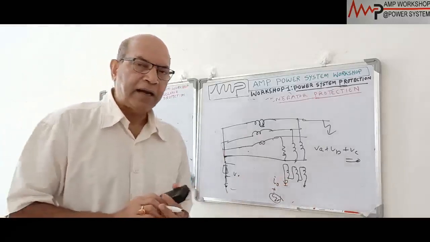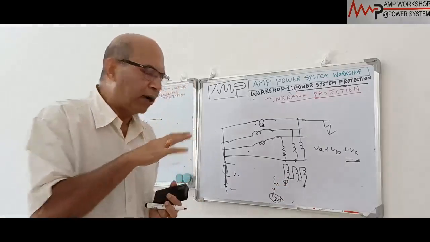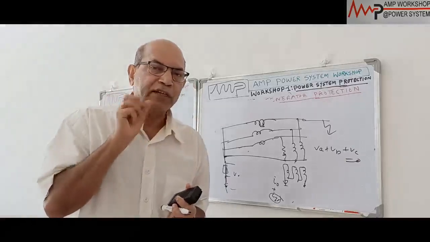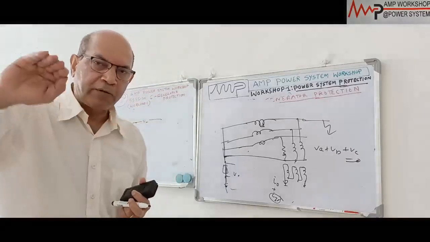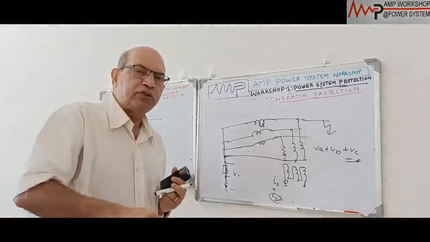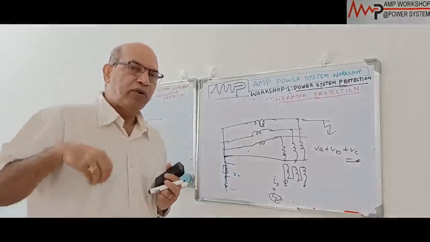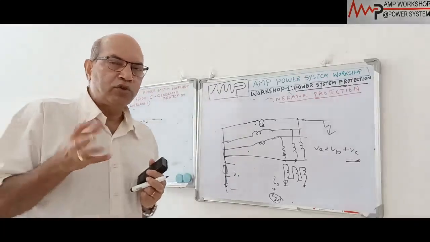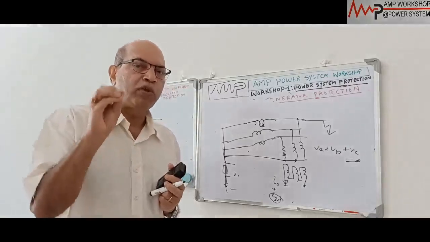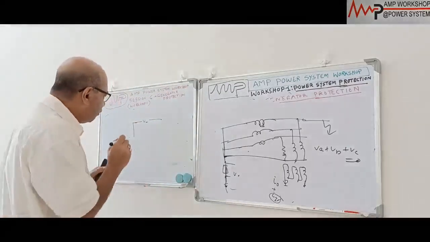The third harmonic current in the delta winding output, we pass to a filter circuit, so that the third harmonic will pass away, and only the zero sequence will go to the operating coil of the relay. And we do another thing: in normal condition it should not operate, that's why the third harmonic current we put to a bias coil. So how do we do that?